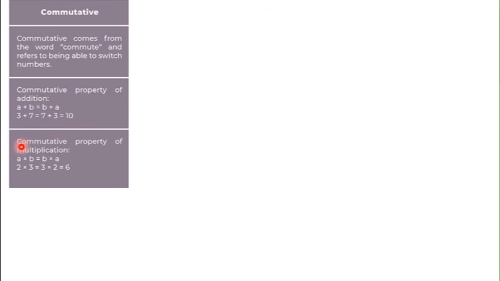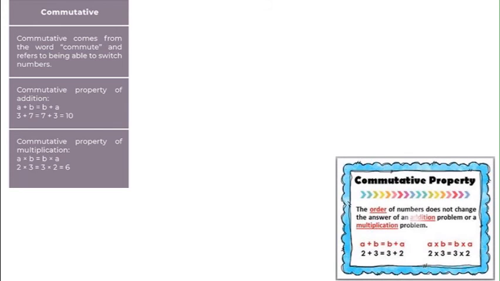In multiplication also, 2 into 3 equals 6. Next we are changing the order. So 3 2s are also 6. So even here, even if we change the order, we are getting the same answer. Yes, children? Yes. Let us see one more example.